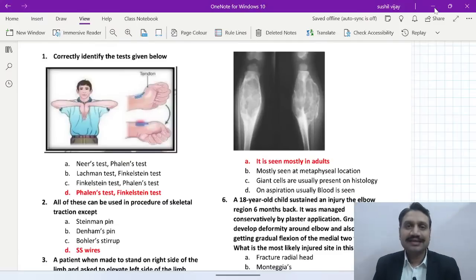As you all can see, the Fast Track T&D paper has been kept a very random paper, right? One question from soft tissue, one from clinical test, one from tumors, one from trauma, like that. So basically the aim was that your mind should not be fixed on one topic, thinking that this is my topic and the answer has to come from metabolic disorders only. Now we have to keep all our neurons activated all the time, and we should be able to catch hold of all the questions, whatever topic or subject they might be from.